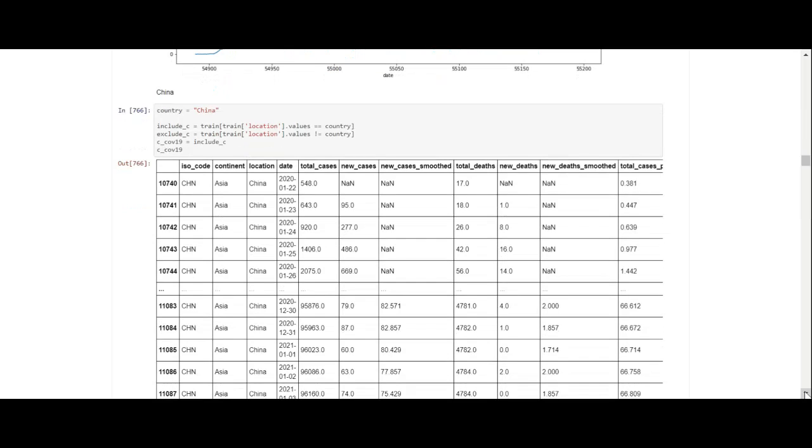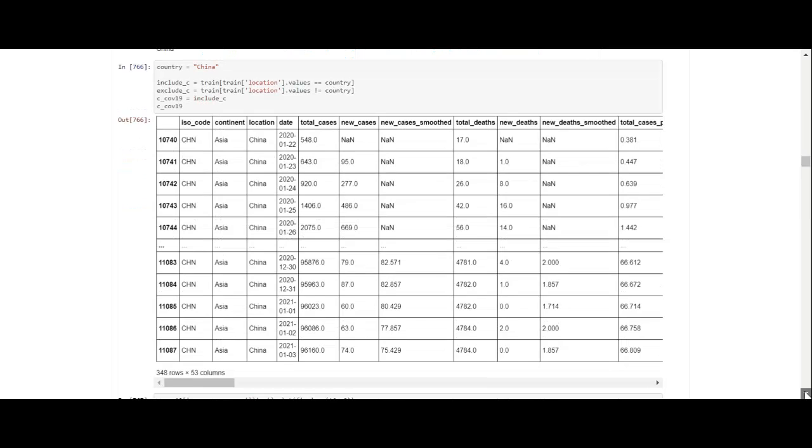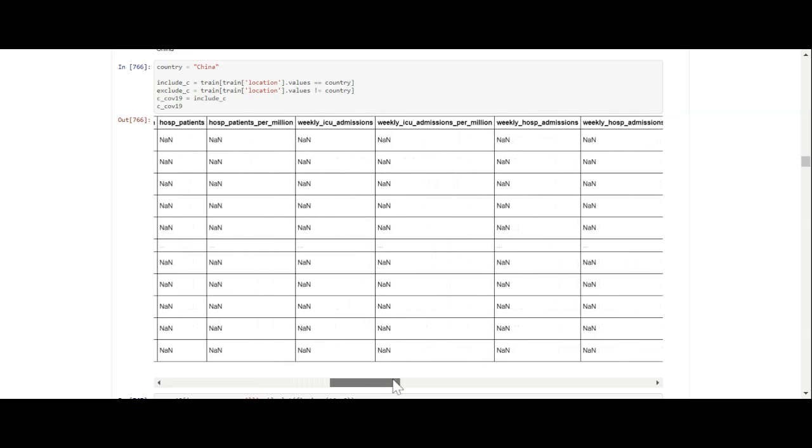Now we look at China. It's not really worth looking at China's because their readings are, they're very secretive. We'll just put it that way. I don't want to say anything critical. I'll just say they're very secretive.